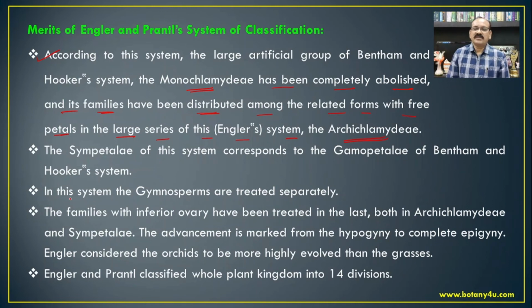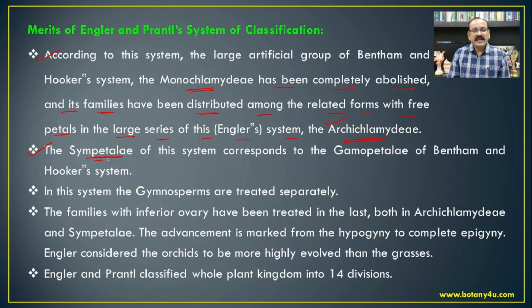Earlier, when we studied, I told you the Archichlamydeae include the Polypetalae and the members of Monochlamydeae. So this is one of the modifications made in the Engler and Prantl system of classification, which is different from the Bentham and Hooker system.